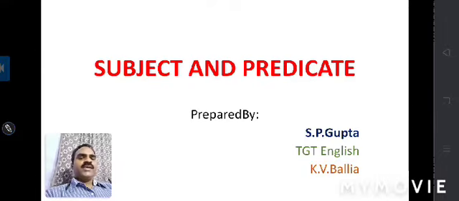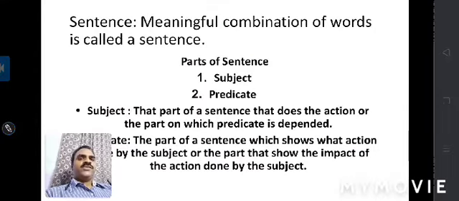Students, today we are going to learn about subject and predicate. This is our today's topic. So let's see what is subject and predicate. So first of all, we must know about a sentence.